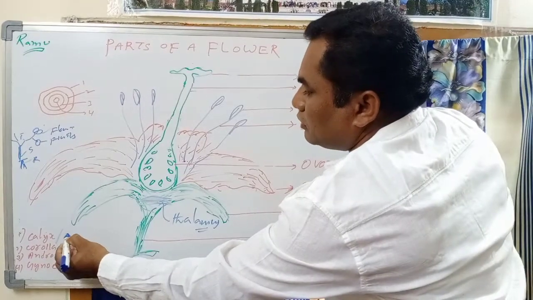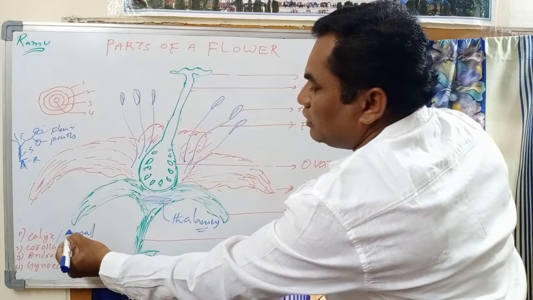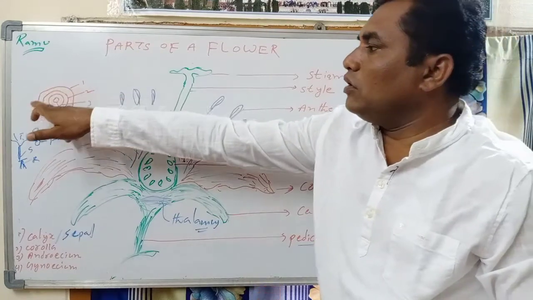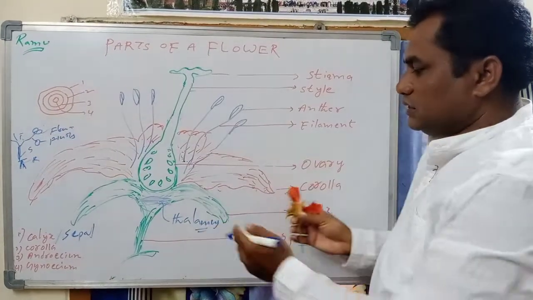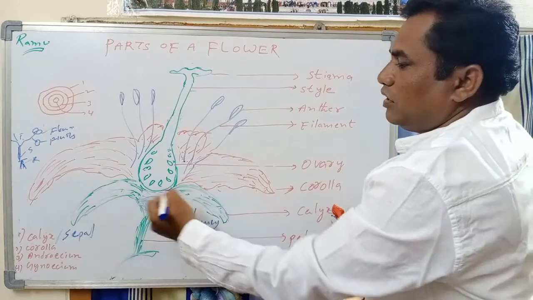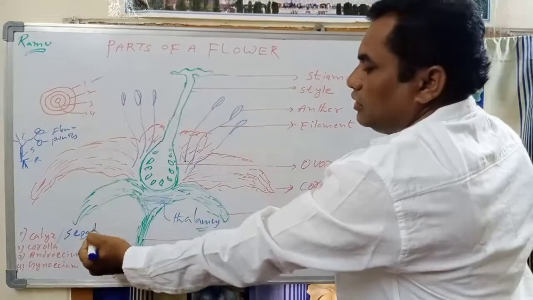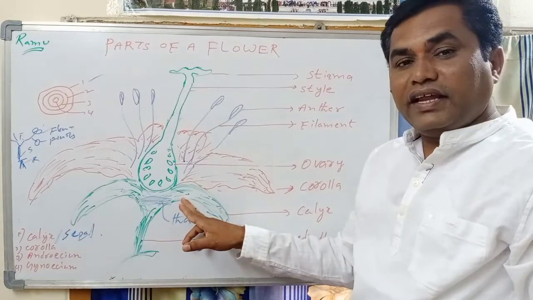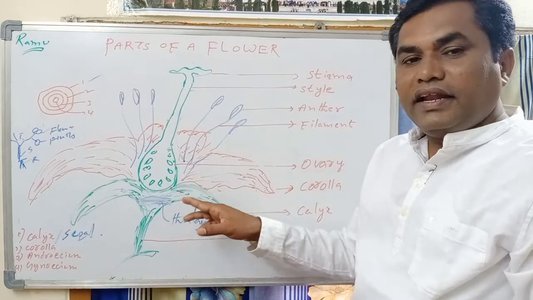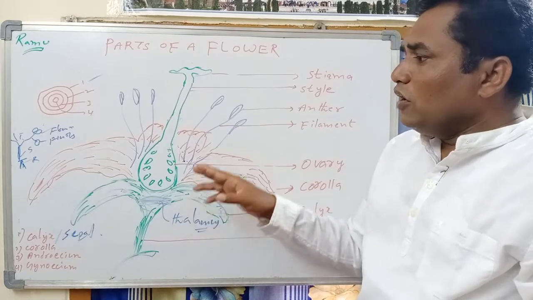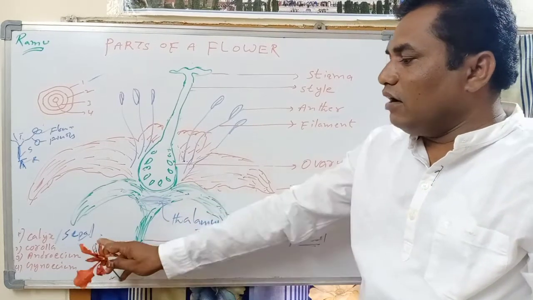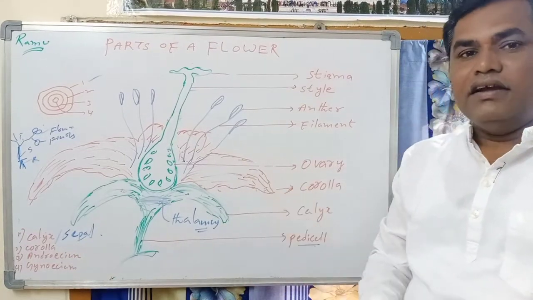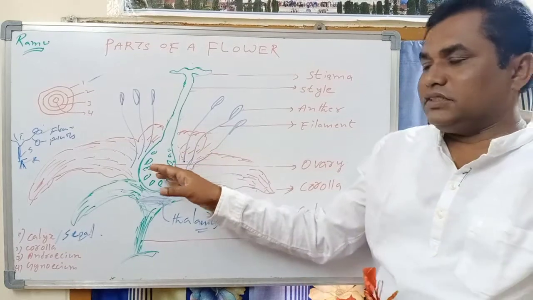The first whorl of a flower is called calyx, also called sepals. They are green in color. In any flower, they are green in color. So what are the functions of calyx or sepals? Because of their green color, they protect the inner parts.